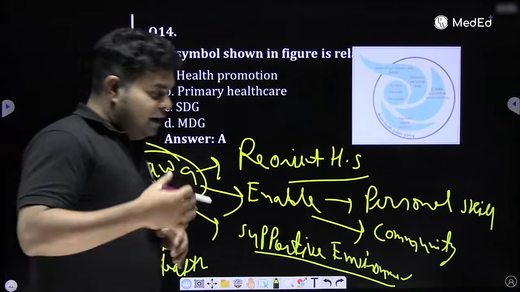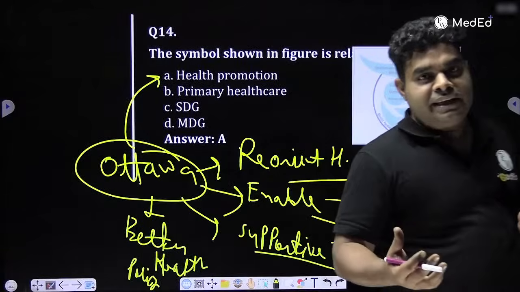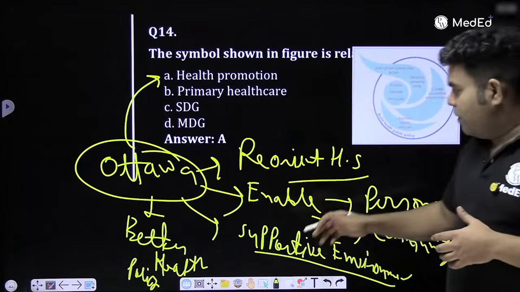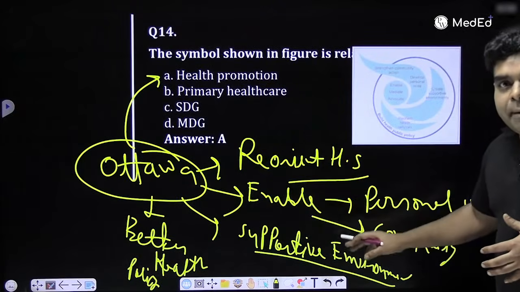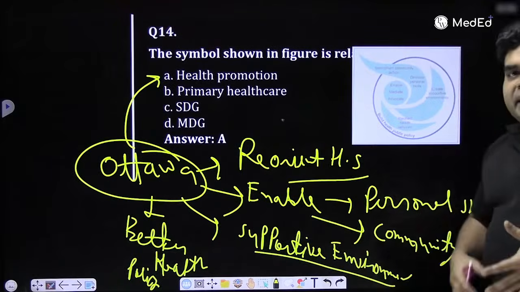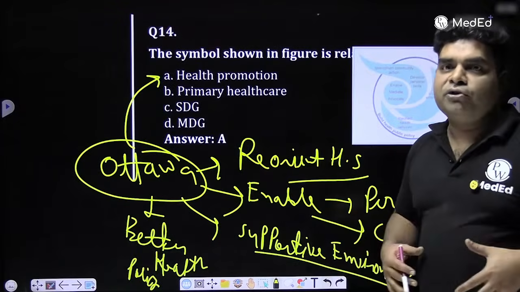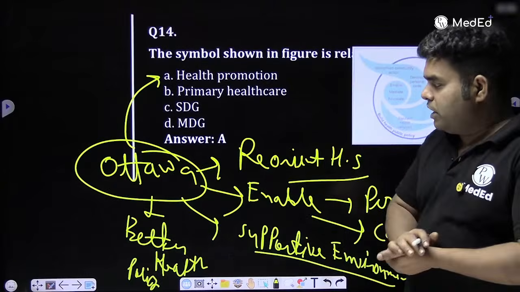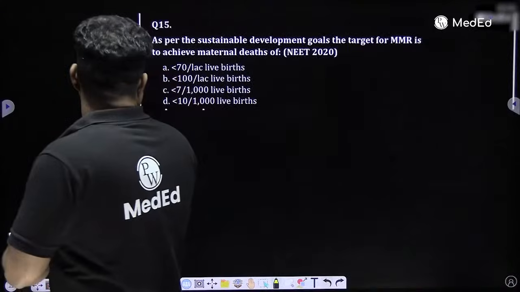Like Kerala had done, 3 MBBS doctors at 1 PHC. That's why the Kerala health system is best. So I will reorient it. Then I will enable people and community so that they can take care of their health. And then I will create a supportive environment so that other ministries also work together. So this is the Ottawa Charter, and that's all from today's discussion.